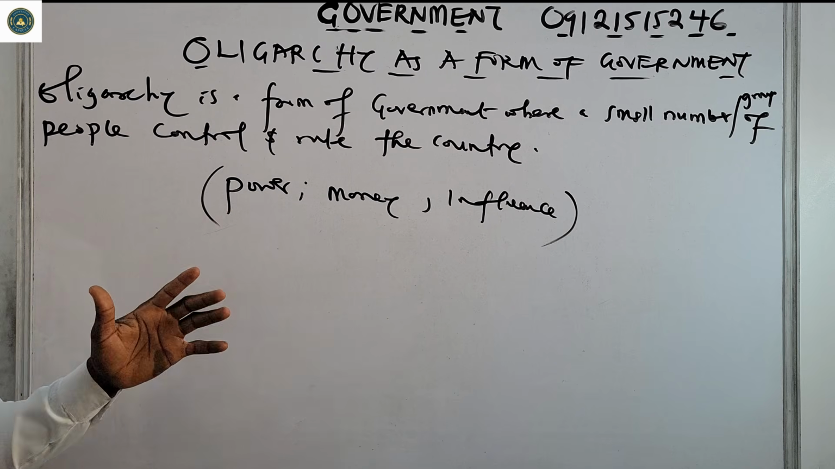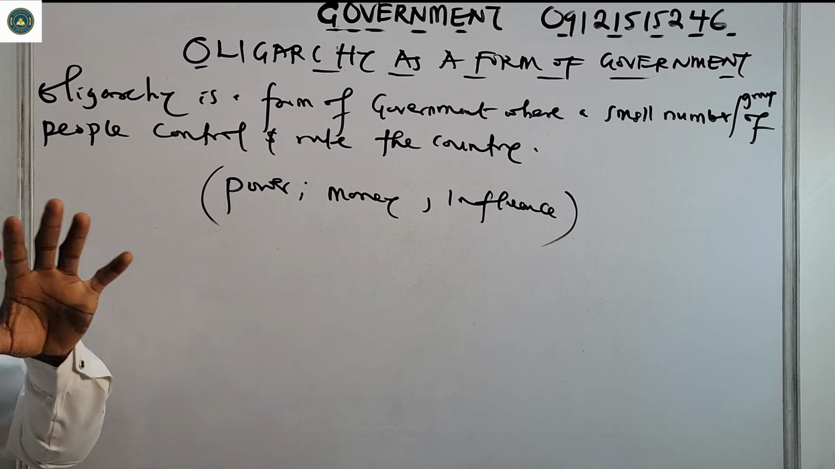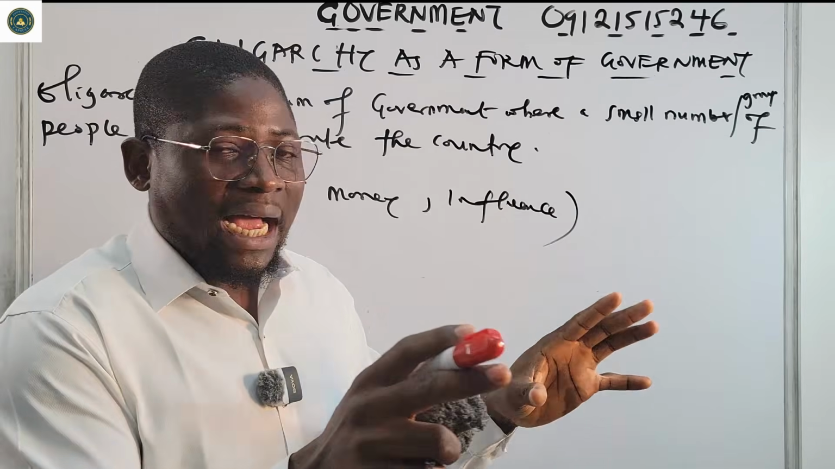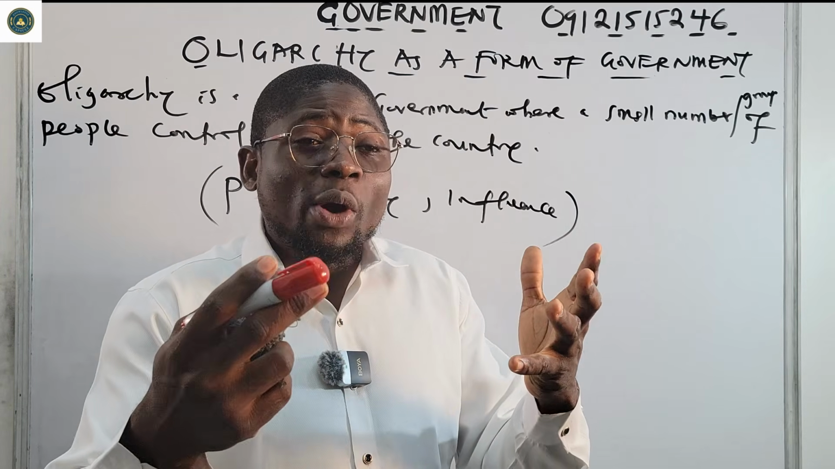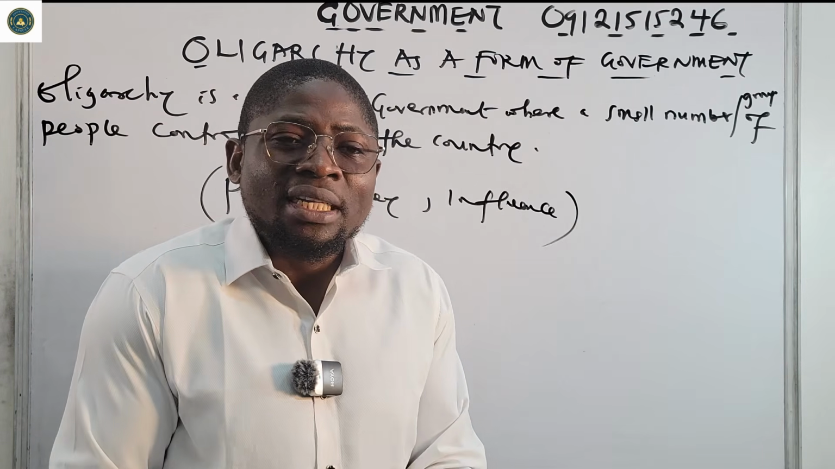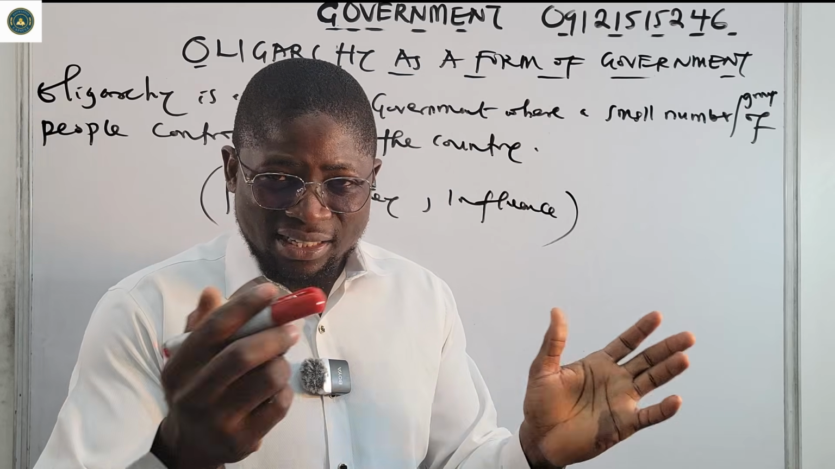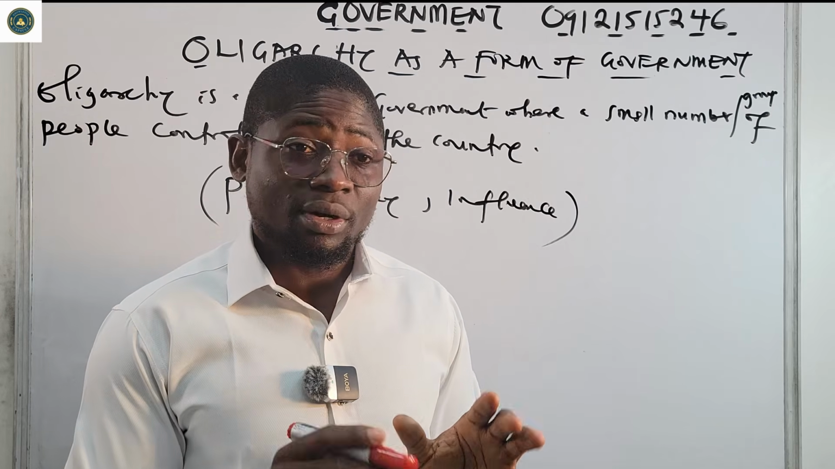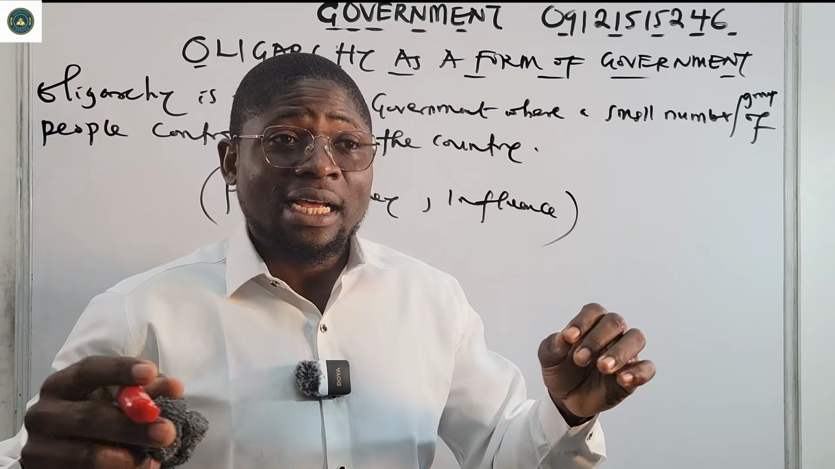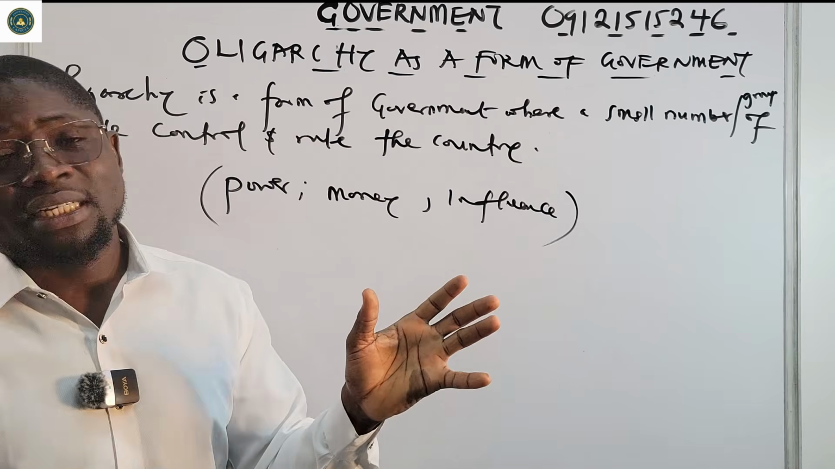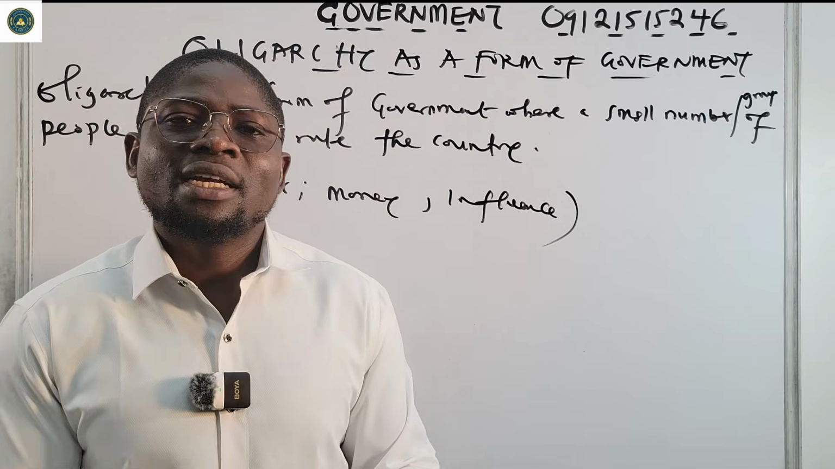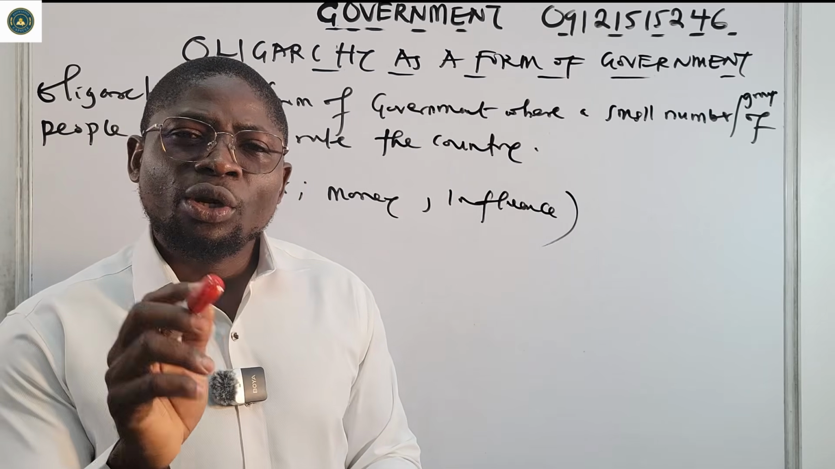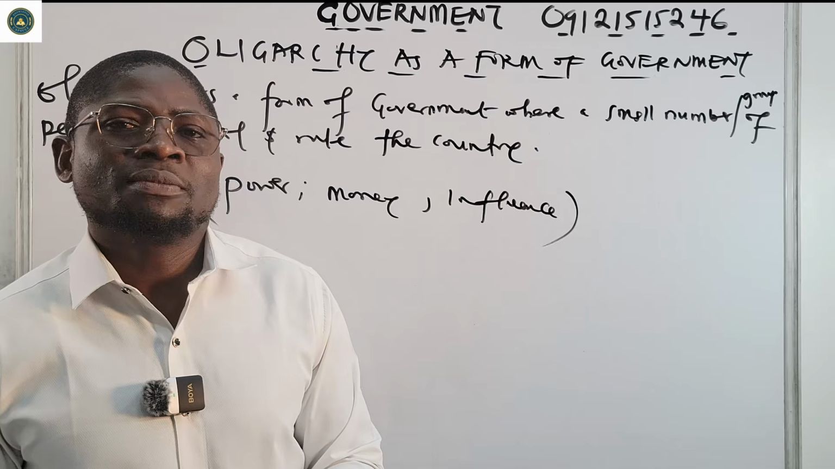Maybe in Nigeria, for example, if the top military officers and very wealthy businessmen are the ones ruling this country, as big as this country, that is oligarchy. Let's say the top military officials and the very wealthy people in Nigeria are the ones ruling Nigeria. That is oligarchy. And that means that the people will not have any say in the government.